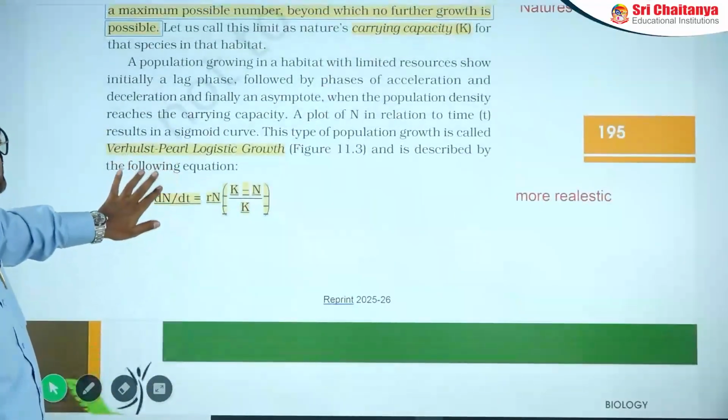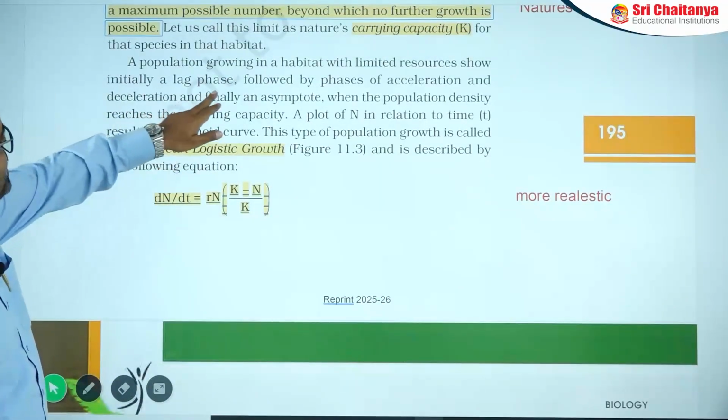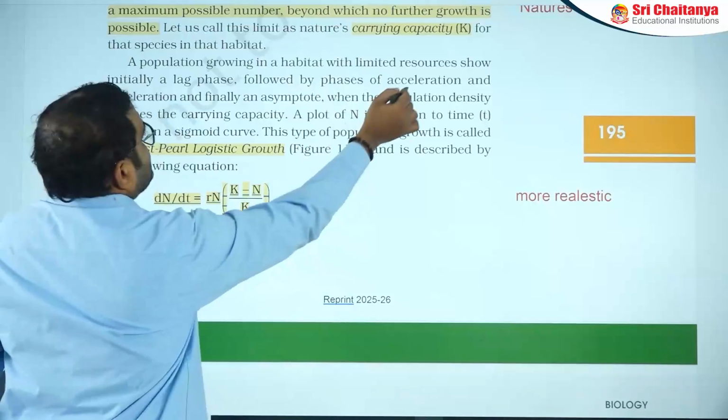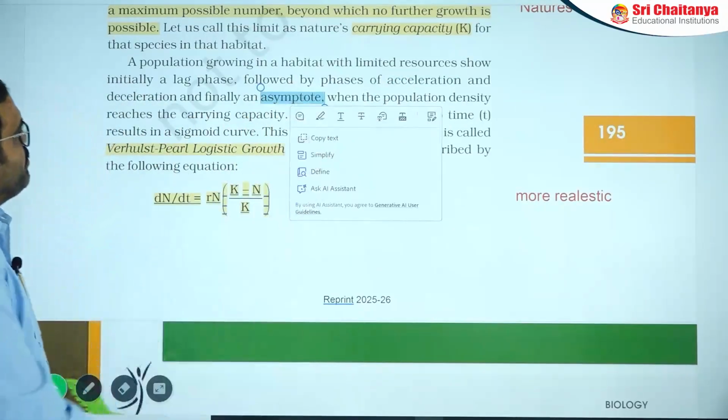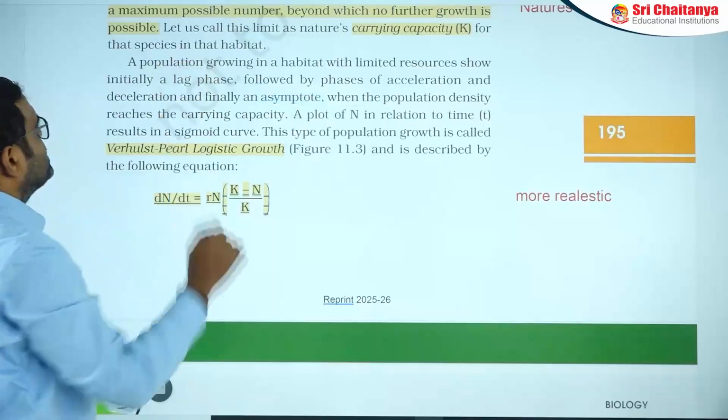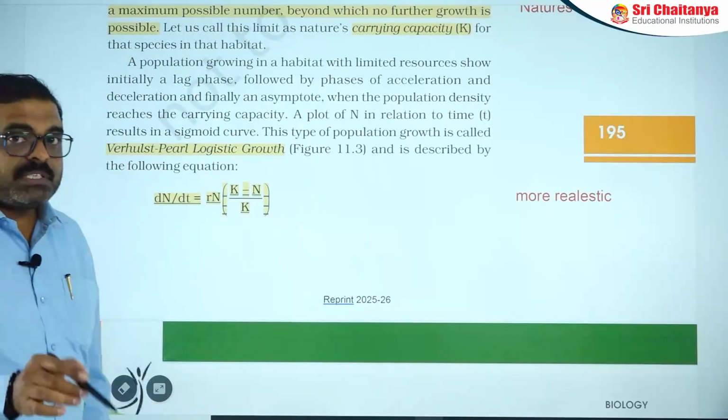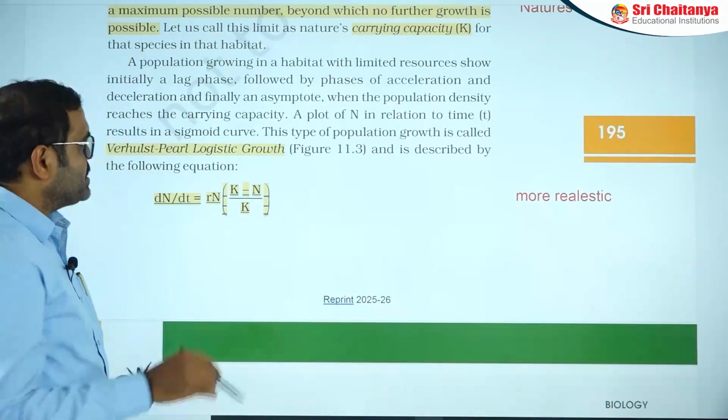Here you need to know the phases known as the acceleration phase, deceleration phase and asymptotic phase. Before that there is also the lag phase. The log phase is otherwise known as the acceleration phase here.